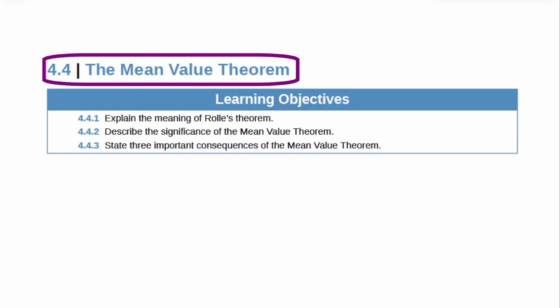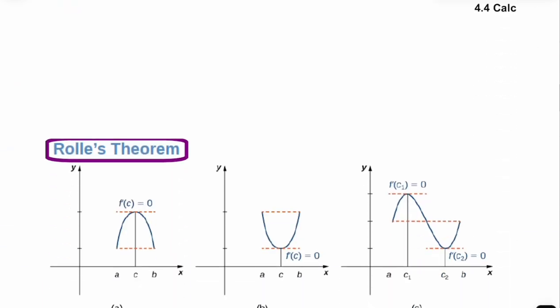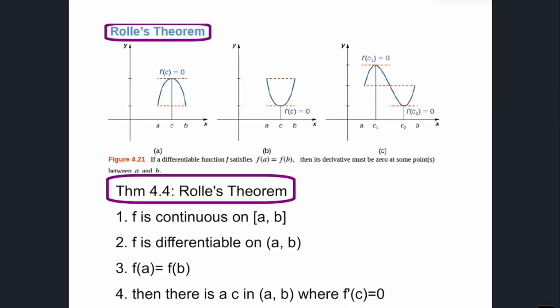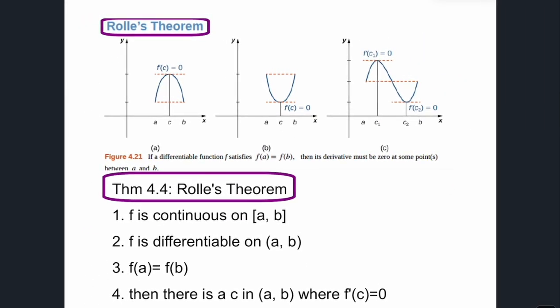4.4 is about the mean value theorem. We're going to talk about Rolle's theorem, which leads us to the mean value theorem. As long as you recognize these patterns, you're going to find this section is pretty good. So first, let's talk about what Rolle's theorem says.